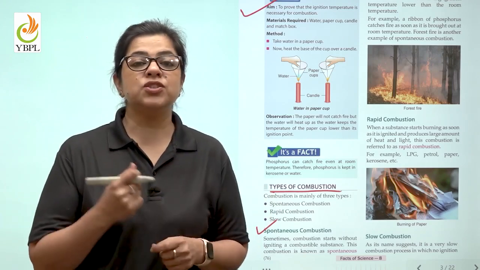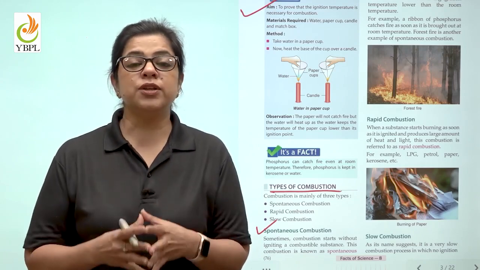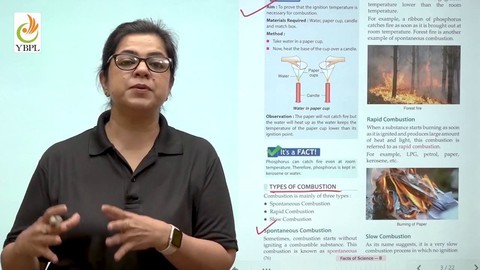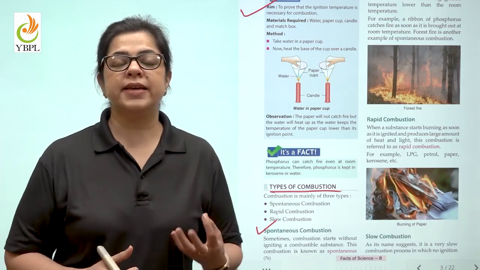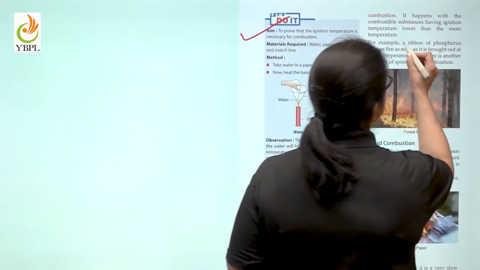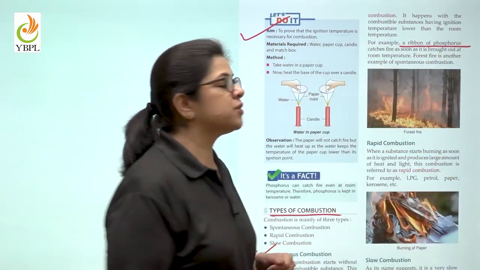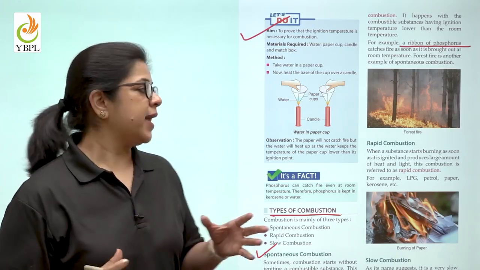If you remember the chapter of metals done in your previous classes, we told you that sodium is kept inside water at room temperature because the moment you will take it out, it will catch fire. Similarly, a ribbon of phosphorus also catches fire as soon as it comes in contact with air.